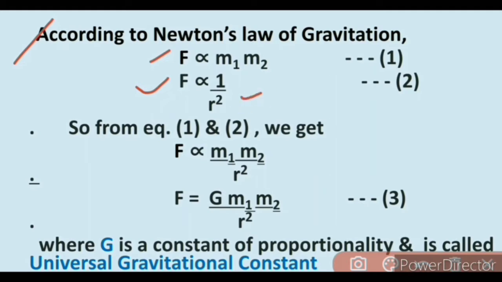Now, from equation 1 and 2, we get F is proportional to m1 into m2 upon r square. Now, F is equal to G m1 into m2 upon r square, which is equation number 3, where G is the constant of proportionality.